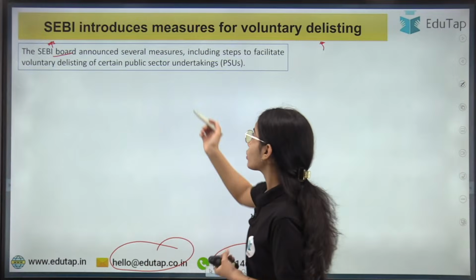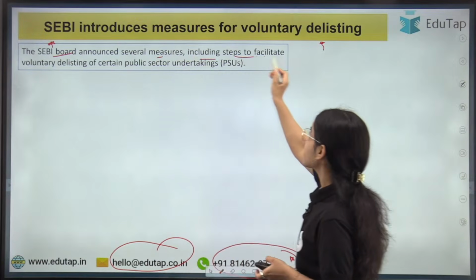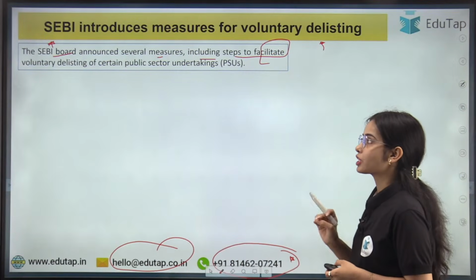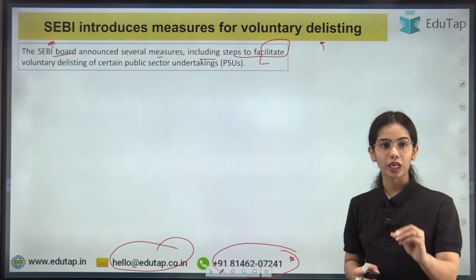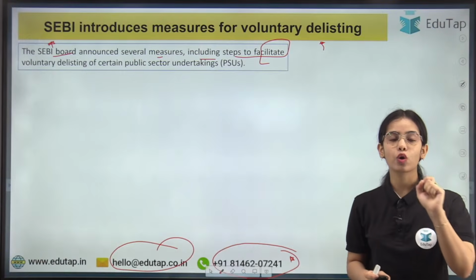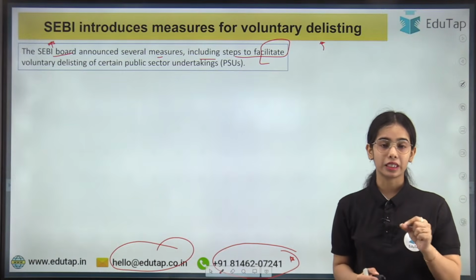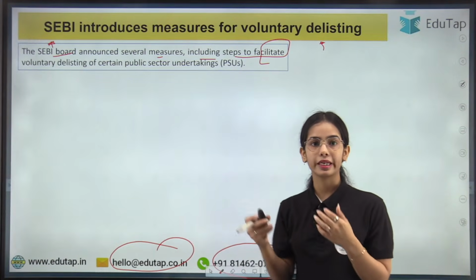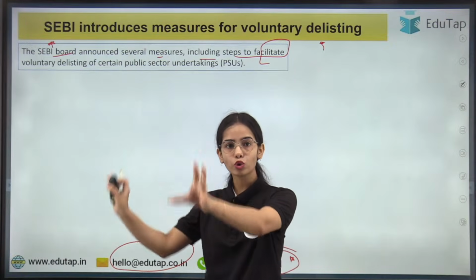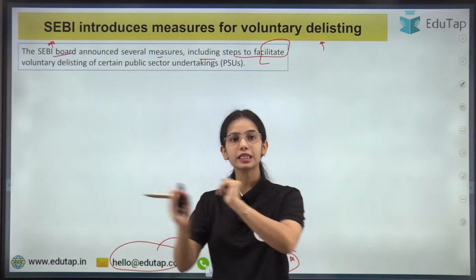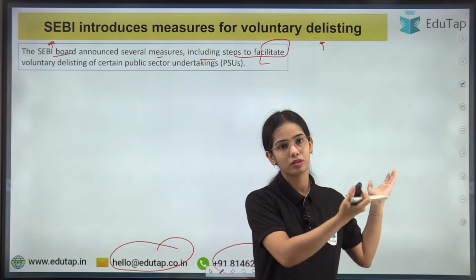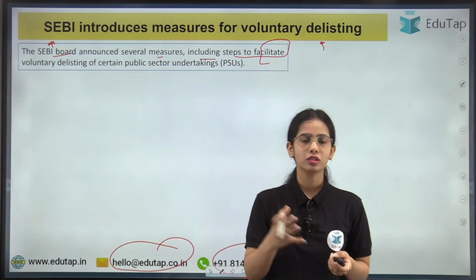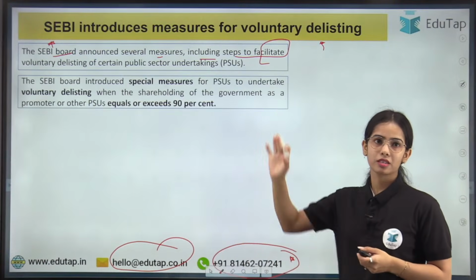So the Sebi board announced several measures, including steps to facilitate voluntary delisting of certain public sector undertakings. So it has been said that Sebi is going to allow the voluntary delisting of certain public sector undertakings. That means if the public sector undertaking wants, they can get out of the capital market, they can delist themselves and they can become private, they can come out of the capital market. That's the basic idea. Okay.